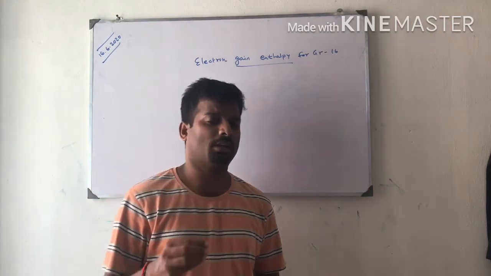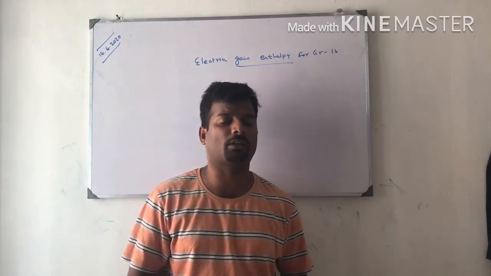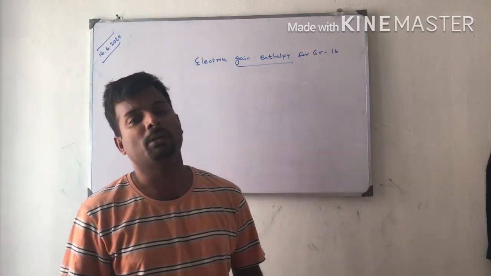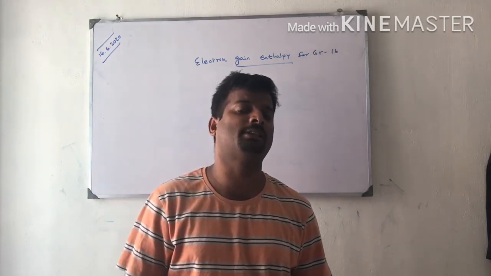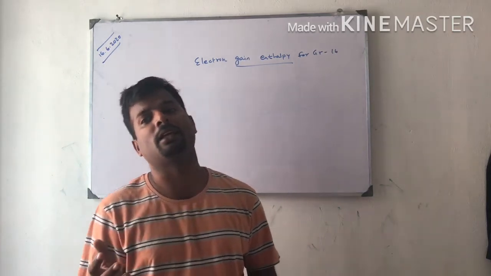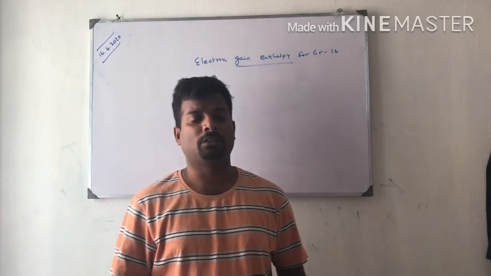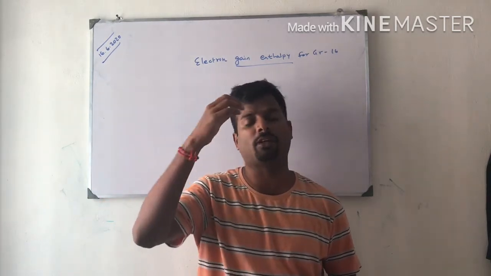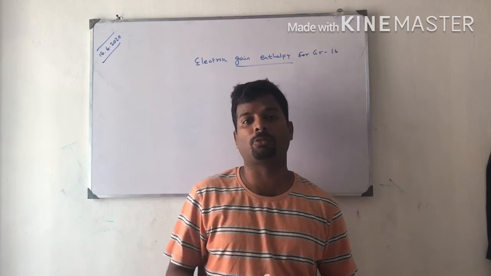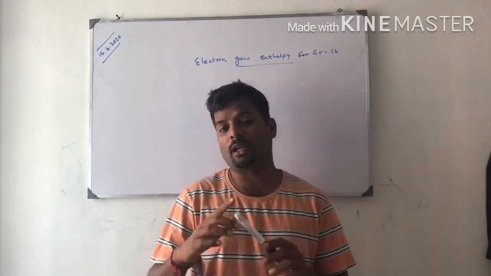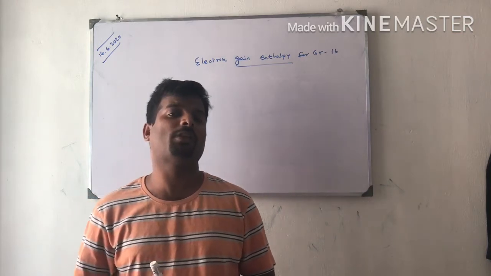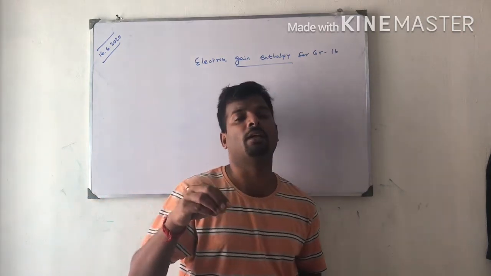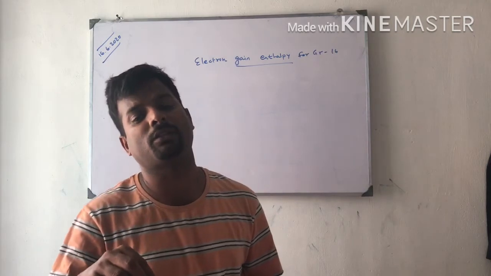For example, sulfur has more electron gain enthalpy than oxygen. Why? Because oxygen is compact in size, very small size. It doesn't contain any empty orbitals, so the extra electron will not settle down in the outermost cell. One more thing, the inter-electronic repulsion in a small size atom is high. Therefore, there is no chance of taking one more electron to join the outer cell.